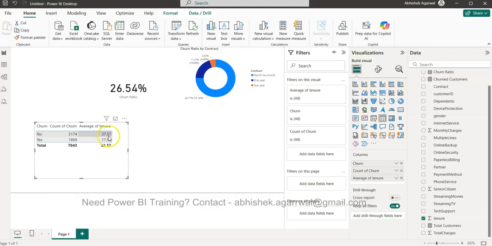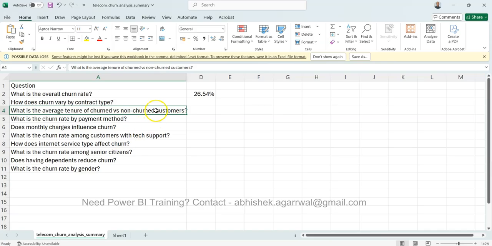Now, in your case, if it is years or if it is months, it's up to how the data is structured. I am considering it as years. So those who have an average of 17 years or less probably will churn more. And those who have reached an average of 37 years will not churn as much, right? So that's the output we are getting from the data analysis. So now we have the answer to the third question. Move on to the next question.